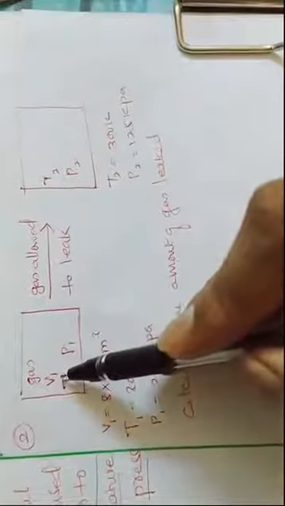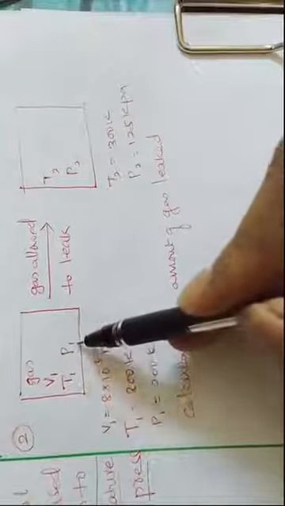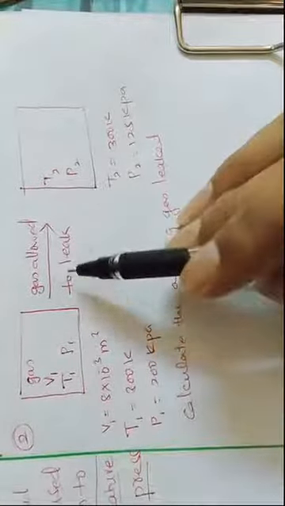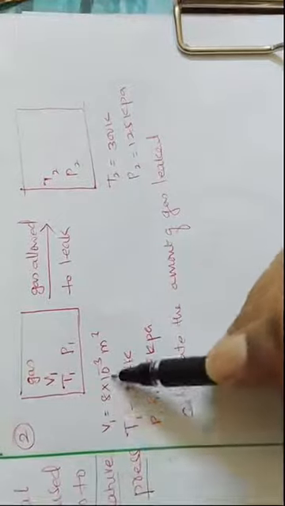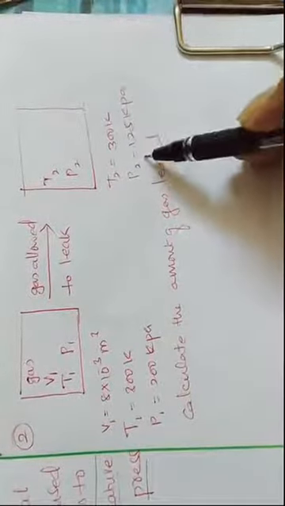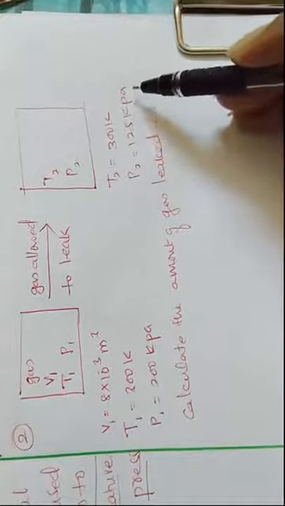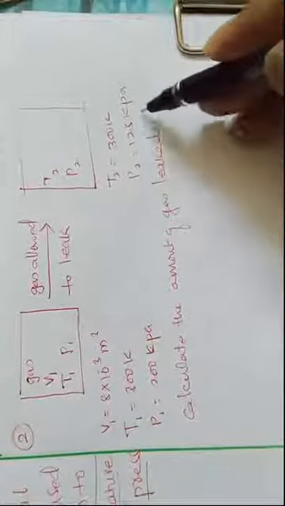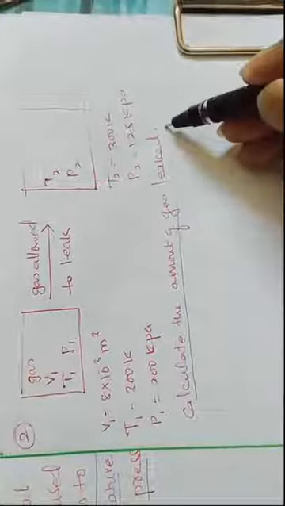Right, in this next problem, they have given a gas whose volume is V1, temperature is T1 and pressure is P1. Now gas is allowed to leak and temperature becomes T2 and pressure becomes P2. Initial volume they have given is 8 into 10 raised to minus 3 meter cube. T1 is given 300 Kelvin, P1 is given 200 kilo Pascal. T2 is given 300 Kelvin, that means temperature is remaining same. P2, that is pressure, is changing, that is 125 kilo Pascal. So now they are asking to calculate the amount of gas leaked.